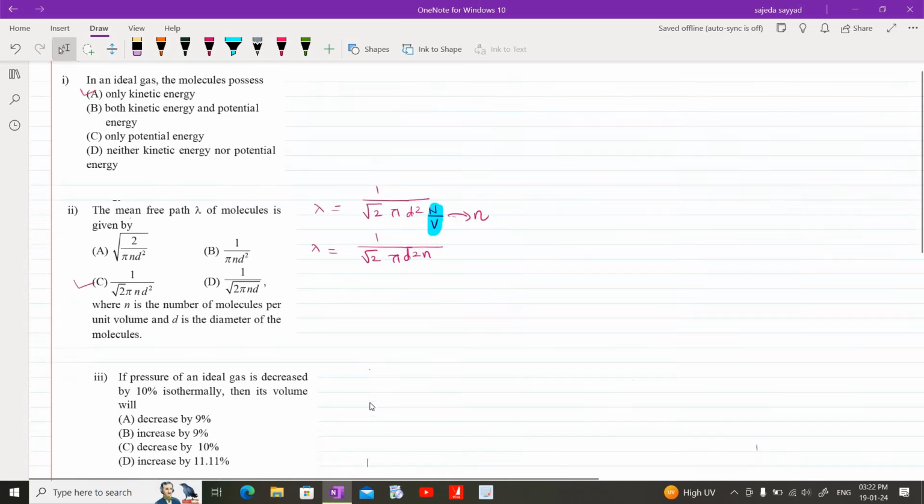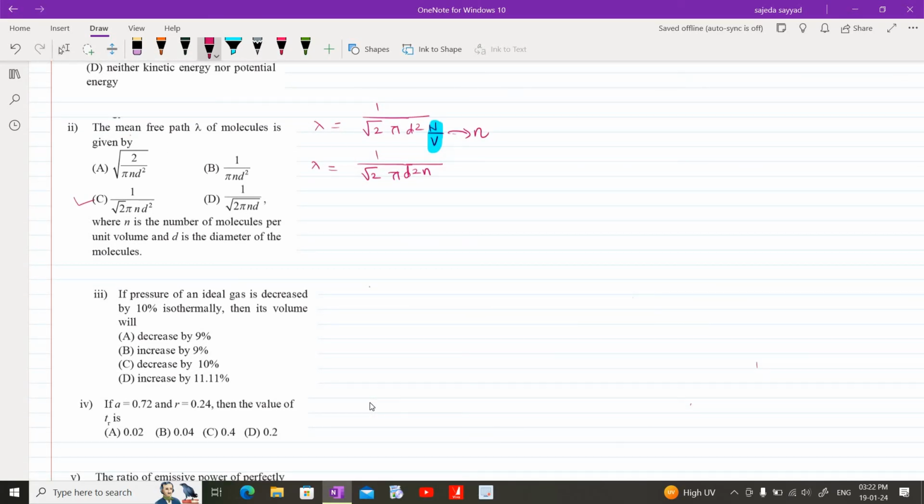Third MCQ. If pressure of an ideal gas is decreased by 10% isothermally, then its volume will be. So these are the options. First of all, isothermal means temperature capital T is constant.